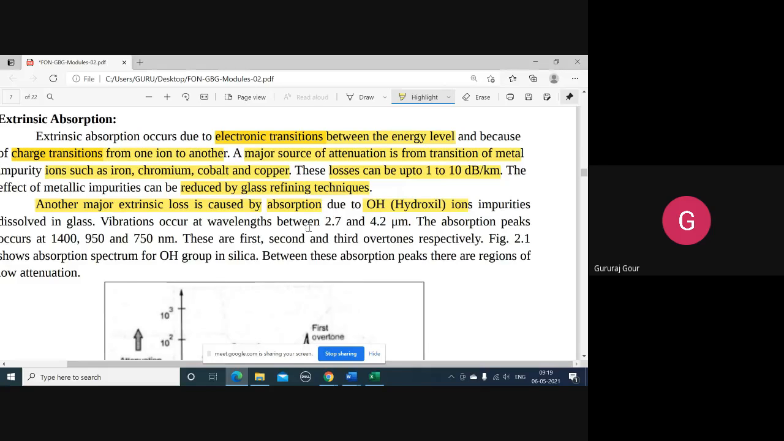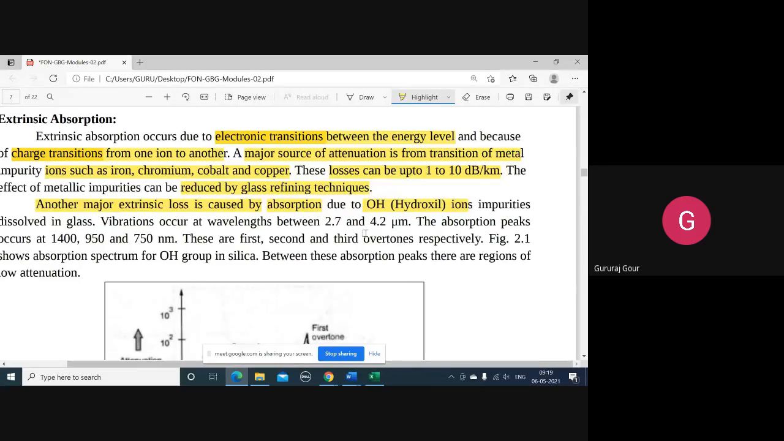So three main causes are there for the extrinsic absorption. You remember, one, electron transitions happening between the energy levels. Another one, charge transitions concerned with the ionic transitions. Most of the ion transitions are contributed by the metallic impurities like iron, chromium, cobalt, and copper, which account for 1 to 10 decibels of losses for every 1 kilometer. And this can be reduced by using glass refining technique, which in turn accounts for the absorption of hydroxyl ions because of the impurities dissolved in the glass.